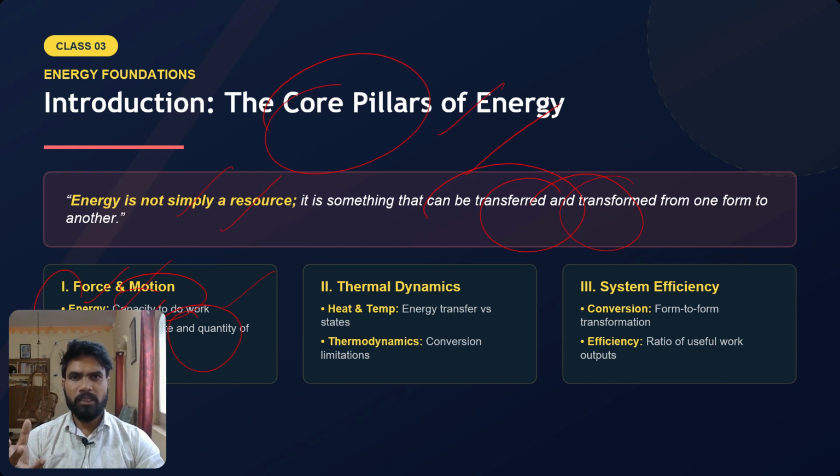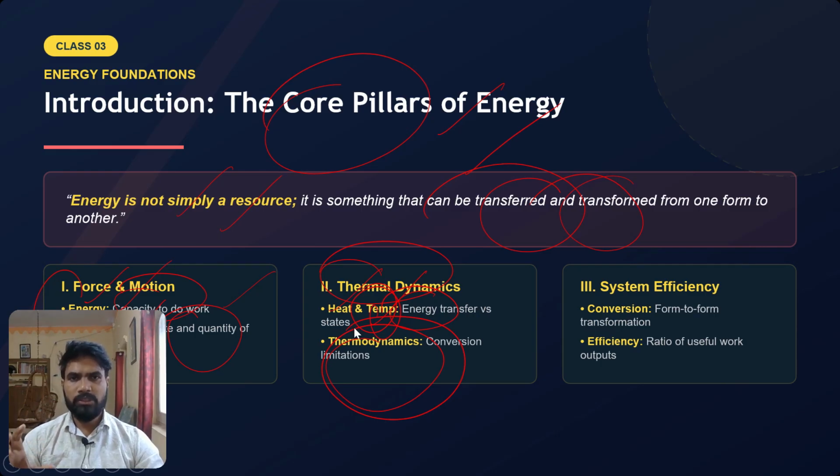Then we will come to thermal aspects, the things related to heat, temperature, etc. So first, you see what is heat and what is temperature. Heat is nothing but energy transfer. Energy is being transferred from one body to another body because of the temperature difference. That is called heat. Whereas temperature shows the state of two bodies: how much temperature this body has, and how much temperature that body has. That's it. Thermodynamics we are going to see a little bit later.